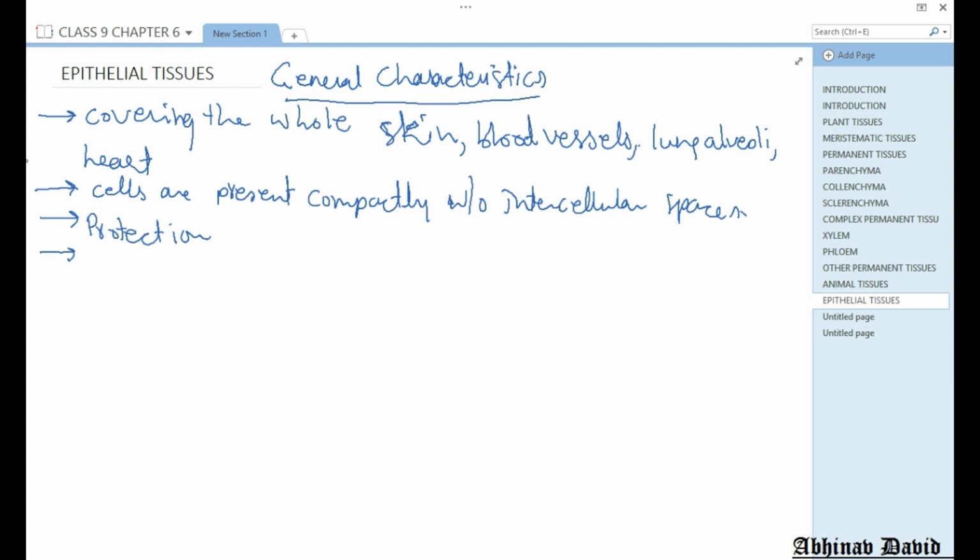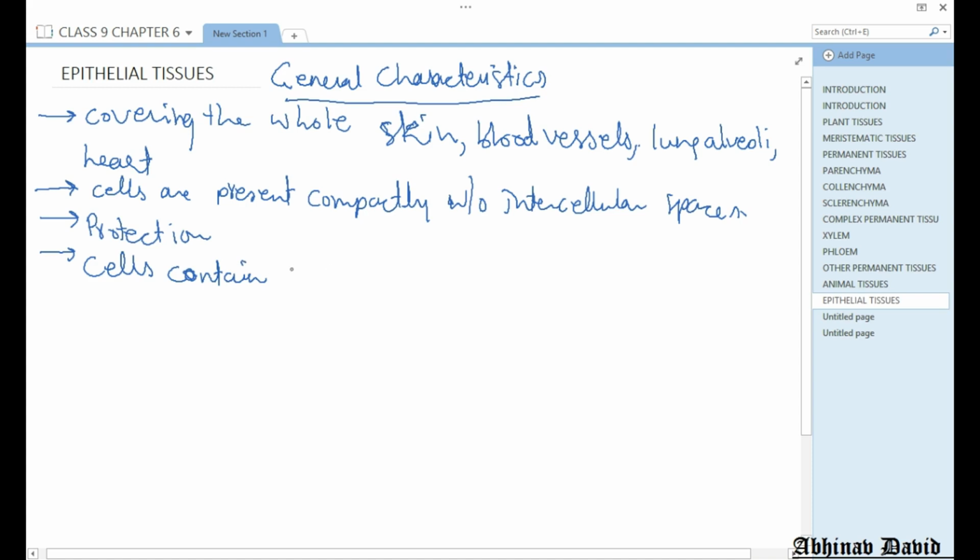So the cells contain cementing material in between them, which keeps the cells together.